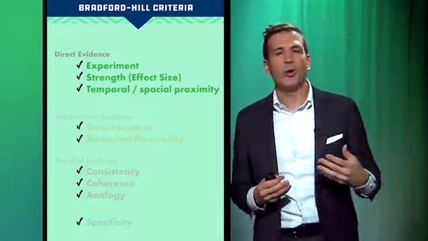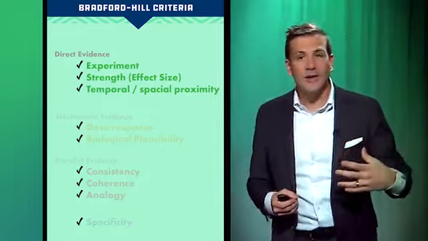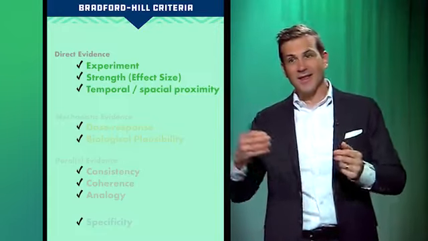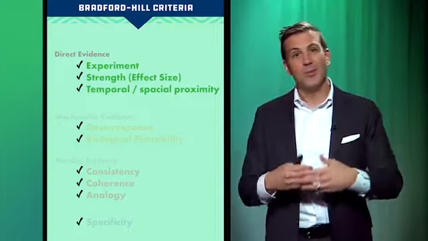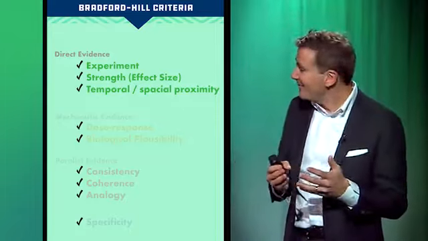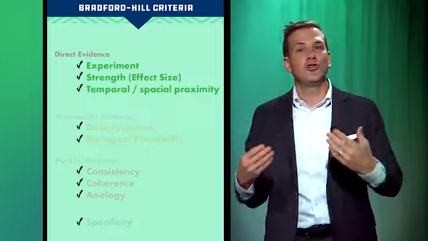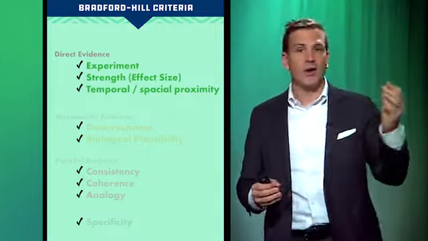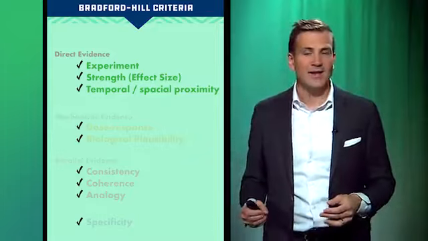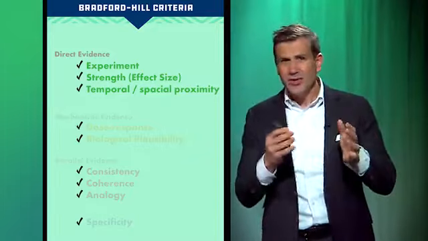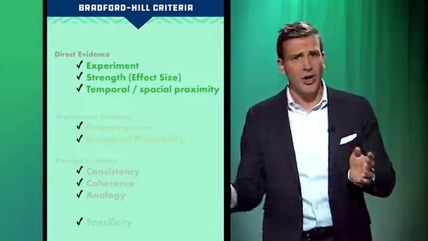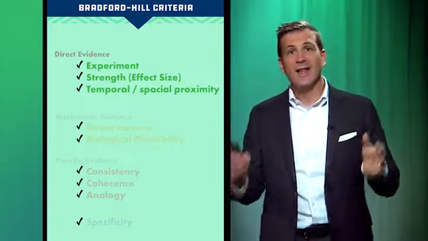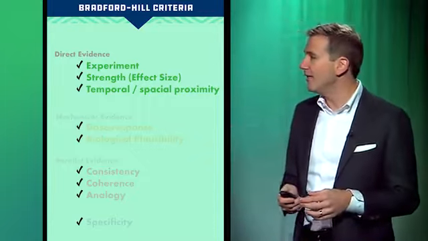Temporal spatial proximity. So this is sort of intuitive. It says that the thing that you think causes the outcome should happen before the outcome. And the closer it happens to the outcome, the stronger the evidence is. So if you're thinking about alcohol consumption and the risk of getting in a car accident, you would find that the closer you drink alcohol to getting in your car, the higher the likelihood of you getting in a car accident. That is a strong bit of evidence that drinking alcohol increases the risk of car accidents.